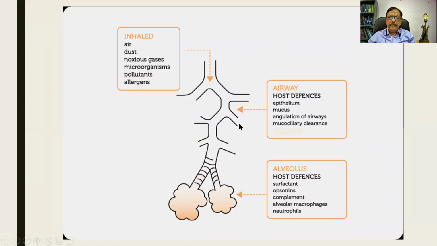This is a schematic representation. One, it says that there are too many branches, so the particle cannot go in very straight. Second, as we had mentioned earlier, there is a ciliated epithelium, mucus, which cause a clearance. Third one, at the alveolar level, you will be having the surfactant, various complement systems can come into action, immunoglobulins will be produced, and the macrophages and neutrophils, which we had seen in the previous slide. So this is the basic defense mechanism that we should have in mind.